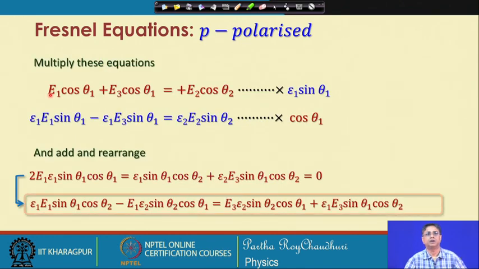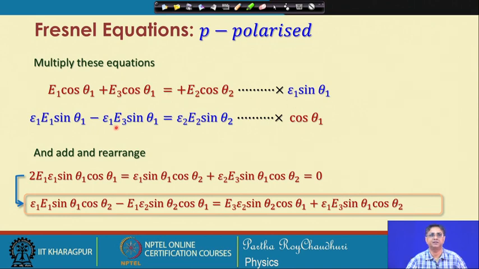Okay. Now, for calculation of the energy transmission, the amplitude transmission coefficient, we again work with those two equations, that is the continuity condition for the electric field and for the normal component of the displacement vector. This time we multiply the first equation with E1 sin theta 1 and the second equation with cosine theta 1.